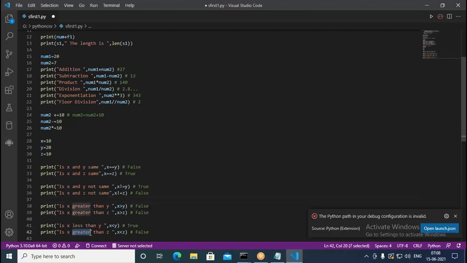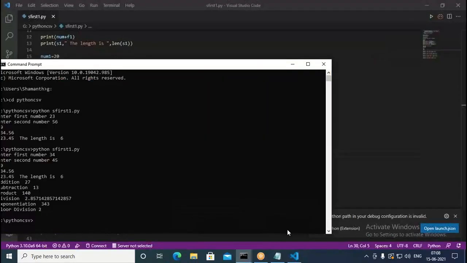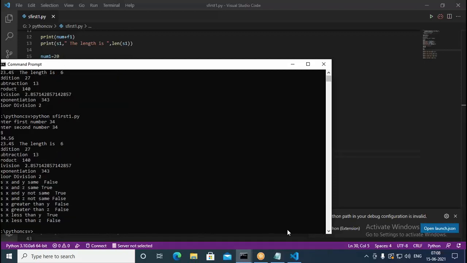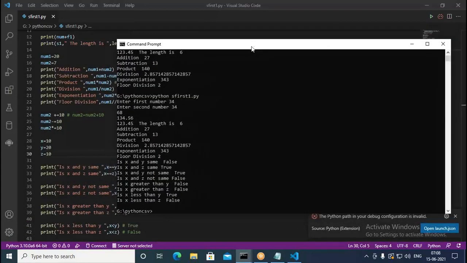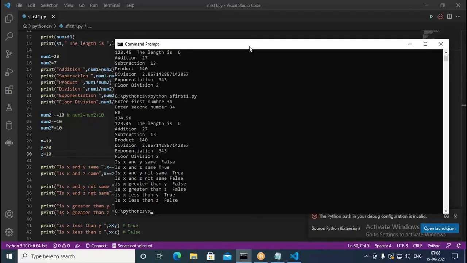This is just for our understanding purpose. So save this and let us try to run this again. Now what it says here: X and Y same, false, so we are printing it as false only, because X value is 10, Y value is 20, and Z is equal to 10. Then X and Z same, true. X and Y not same, true. X and Z not same, false.